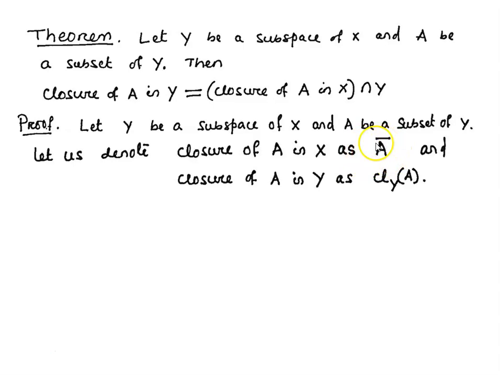This is the notation for the closure of A in X, and the notation we use for the closure of A in Y is Cl_Y(A). This notation we use for the closure of A in Y, and the A bar notation is used for the closure of A in X.